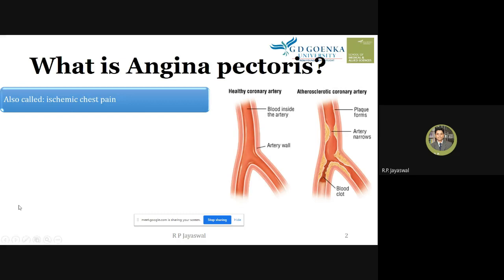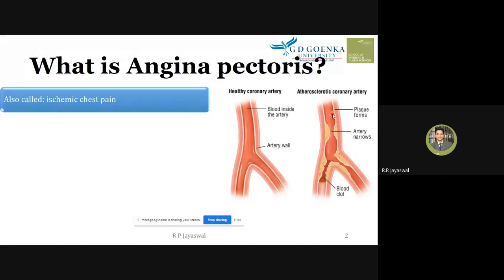Okay, here we have one image showing a healthy coronary artery, where we can see the blood inside the artery, right? This is the artery wall, the healthy artery wall, and the lumen of this artery is quite wide, or what we say, normal.